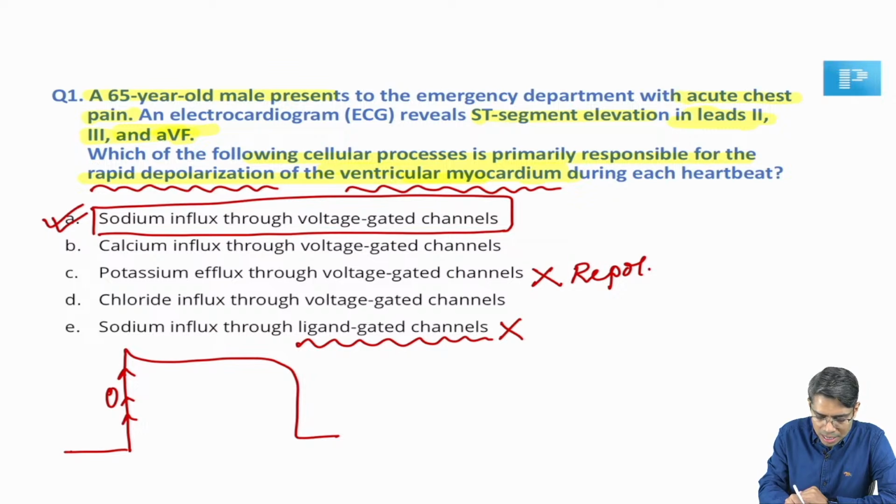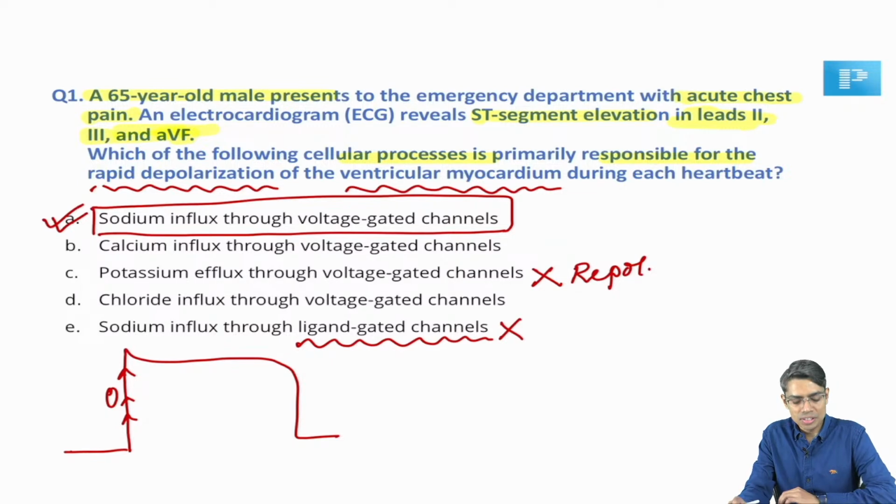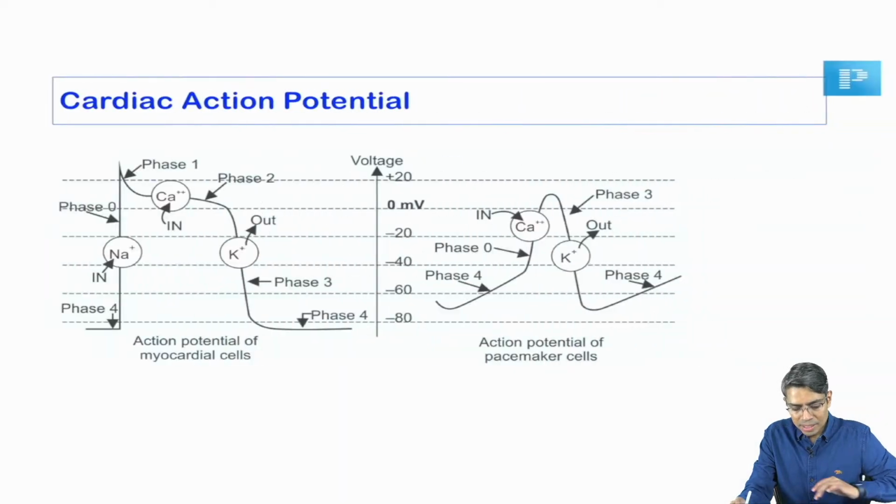So, the question is asking about the ventricular depolarization, and that is the rapid depolarization. So, I hope all of you can understand that the answer to this question is option number A, that is the sodium influx through voltage gated sodium channel, right. Now, I hope all of you remember that whenever we talk about the action potential of the heart, there are two types of action potential.